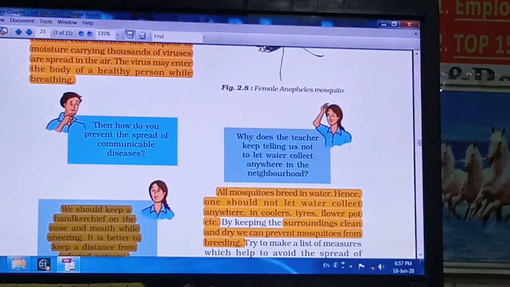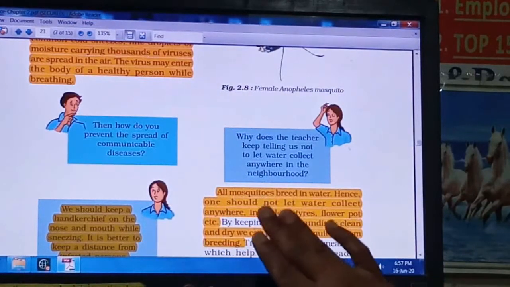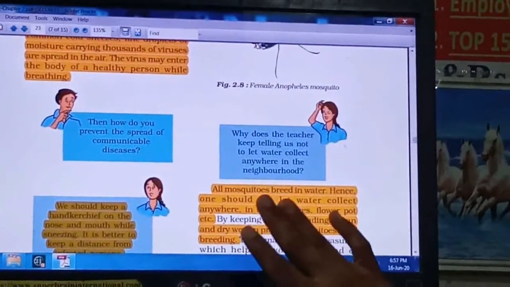Don't allow water to stay in any particular area in your house as well as nearby. If water is not collected near your house, then definitely the mosquitoes will not get a place to lay their eggs on the water surface, and their reproduction will stop.